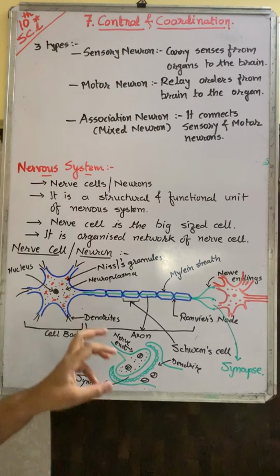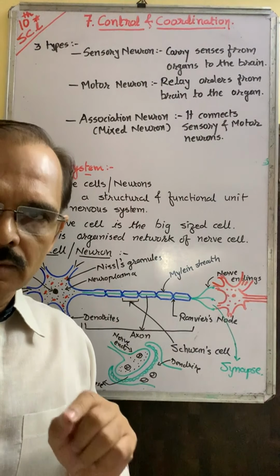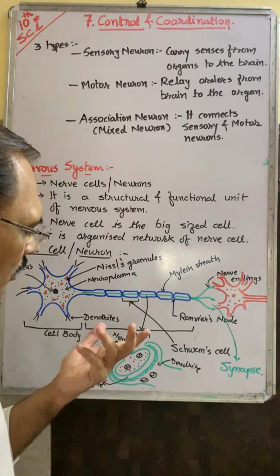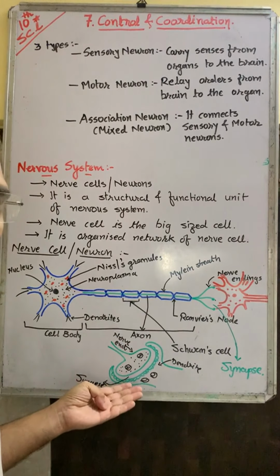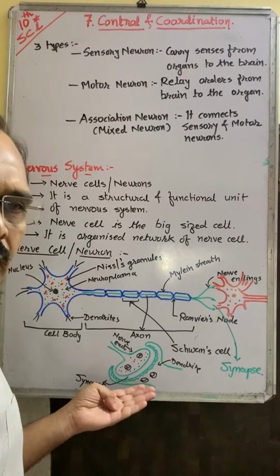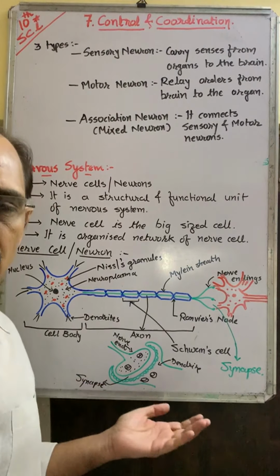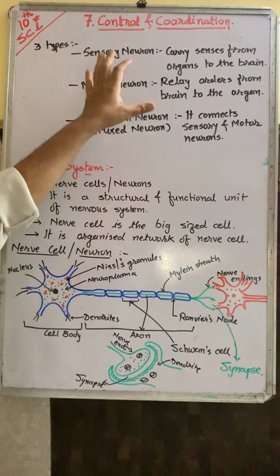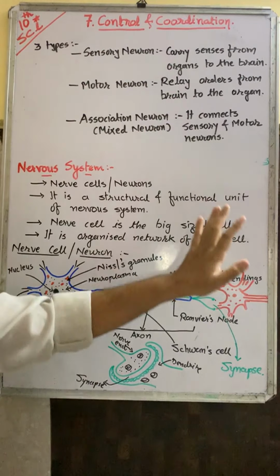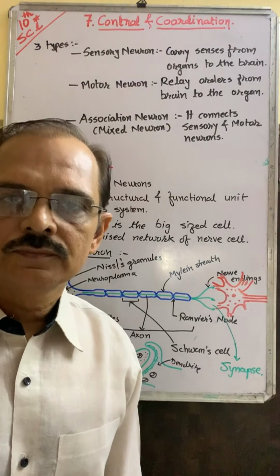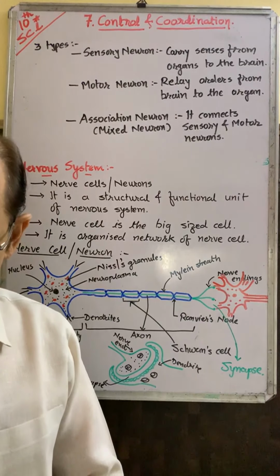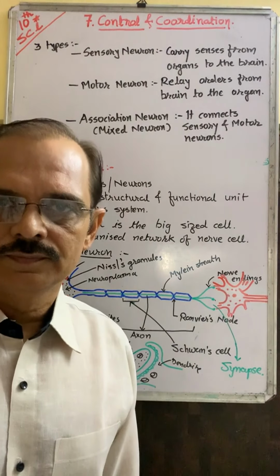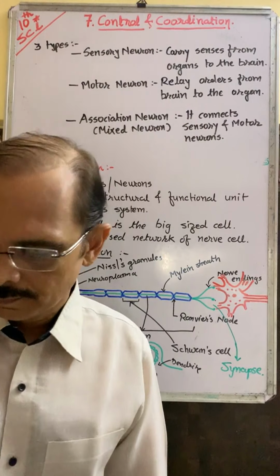You have to draw this and learn this labeling; that's why I suggest drawing it two to three times in your spare time. This is the neuromuscular junction, or how synapse is seen at zoom level. And these are the types of neuron: sensory neuron, motor neuron, and mixed neuron. This is about neuron, the first step of our nervous system. That's it.